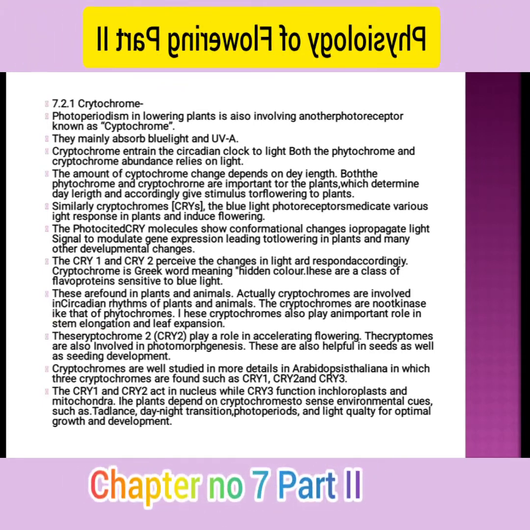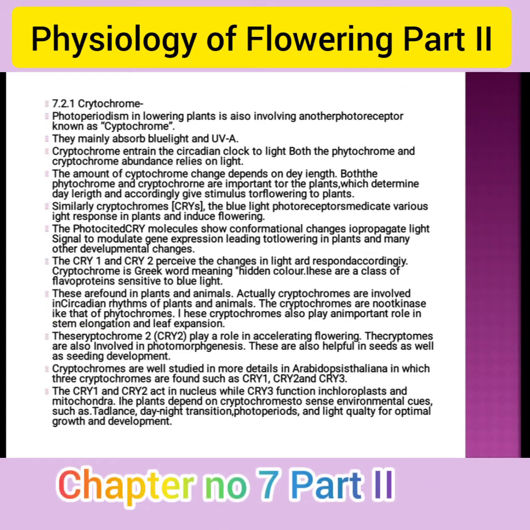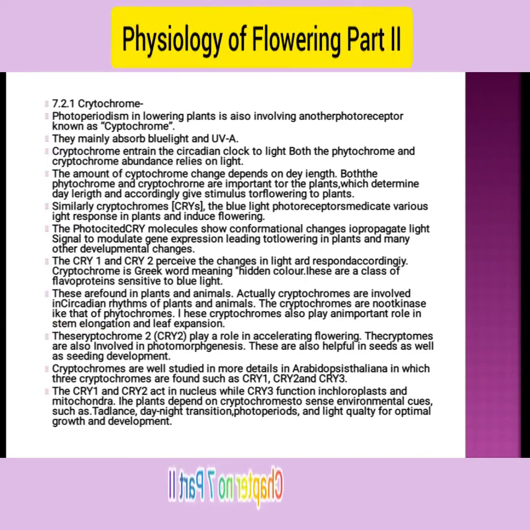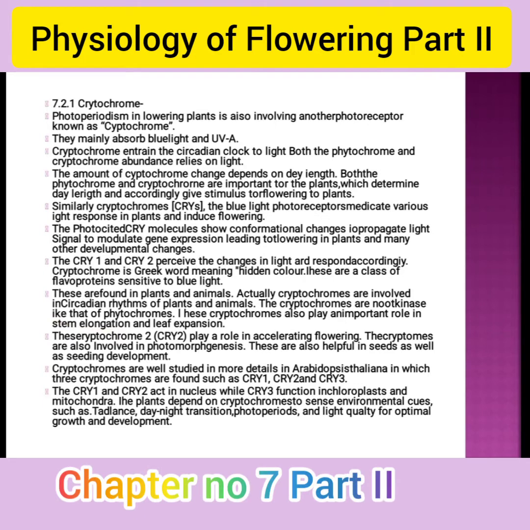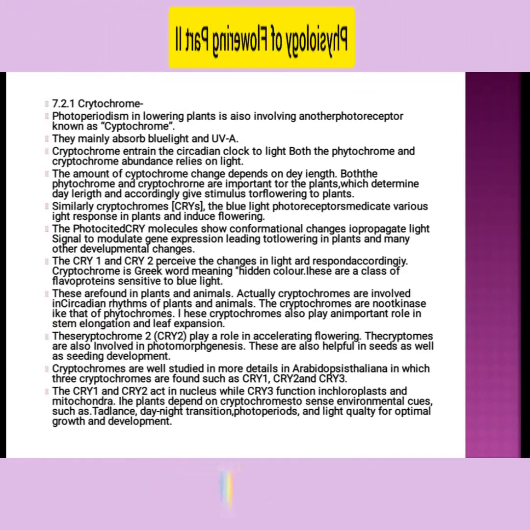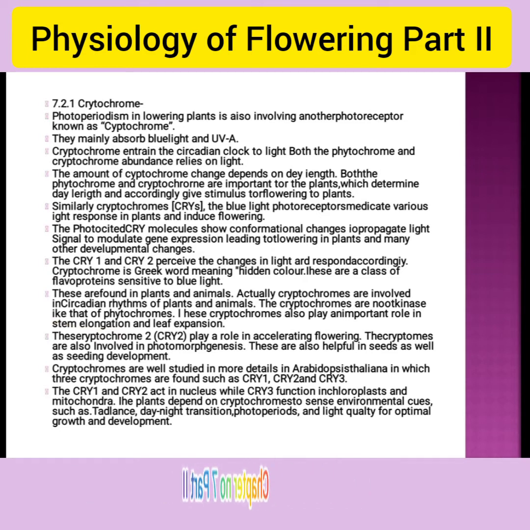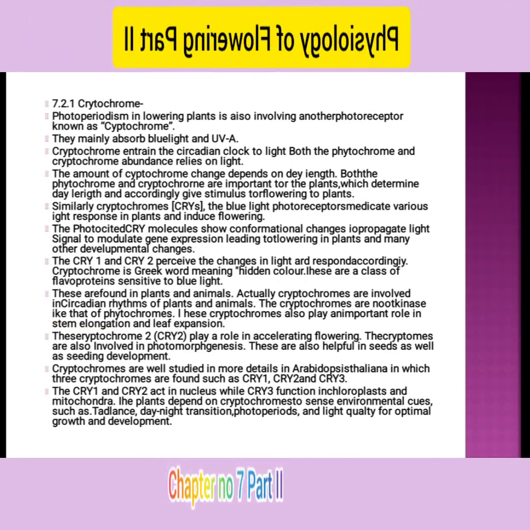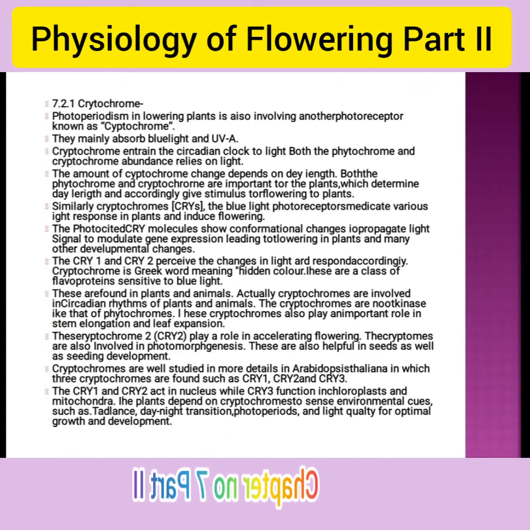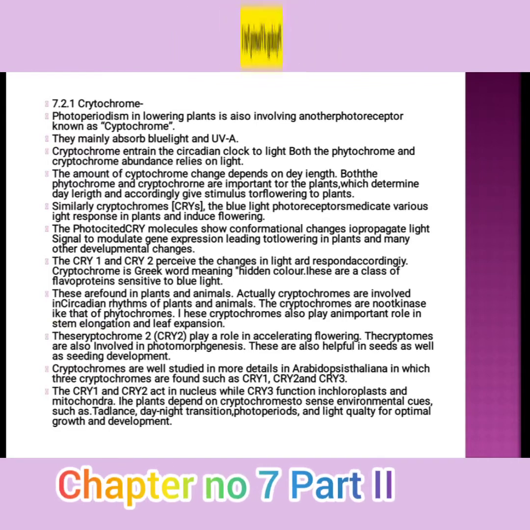They are a class of flavoproteins that are sensitive to blue light. These are found in plants and animals. Cryptochromes are involved in the circadian rhythm in plants and animals. Cryptochromes are not kinases like phytochromes. They also play an important role in stem elongation and leaf expansion, and in accelerating flowering. These cryptochromes are also involved in photomorphogenesis. This also helps in seed as well as seedling development.